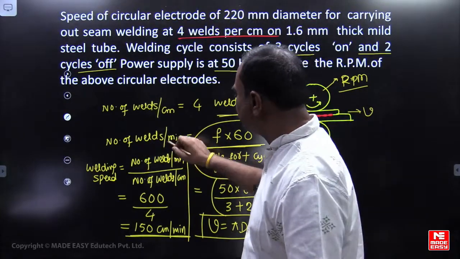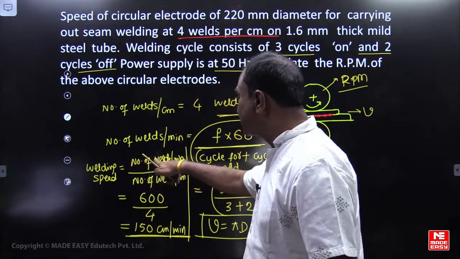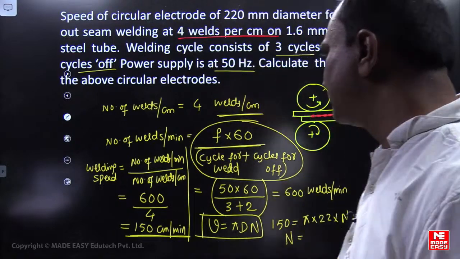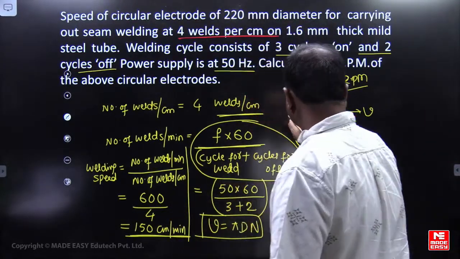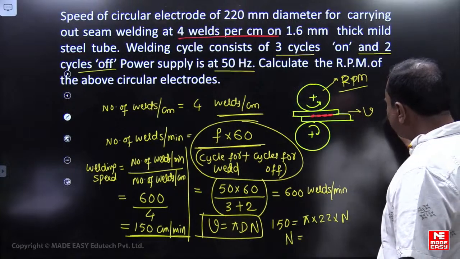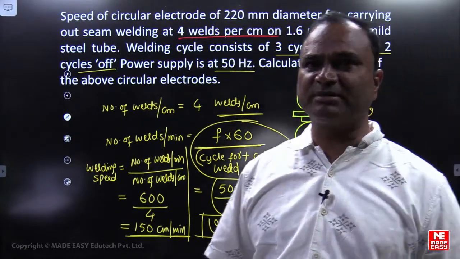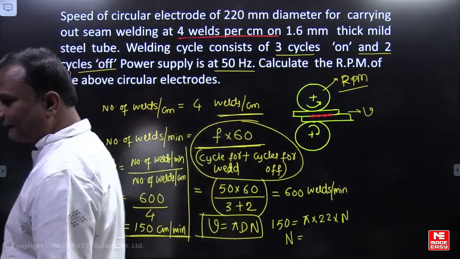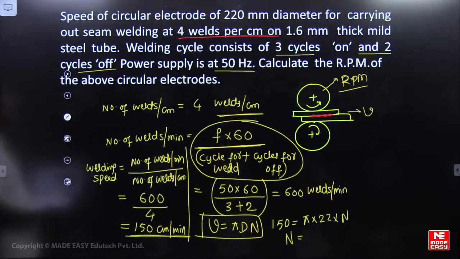To calculate number of welds per minute, then linear welding speed equal to number of welds per minute by welds per centimeter, in centimeter per minute. So this linear speed of the workpiece equal to the rotational speed of the roller. Rotational speed of the roller is pi dn.